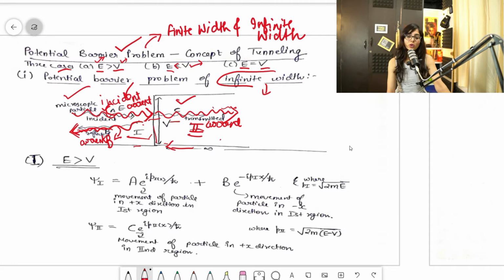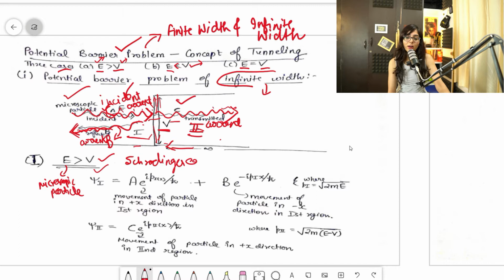Clear, guys? We are going to see the first case, when the energy of the microscopic particle is greater than V. The energy is so great that it is greater than this height V. Clear? So, guys, when we apply the Schrodinger equation to these regions, we'll get the wave function. That's how we find the wave function for everything, for a particle in a box, for the hydrogen atom, for anything. We apply the Schrodinger equation, and from its solution we get the wave function.